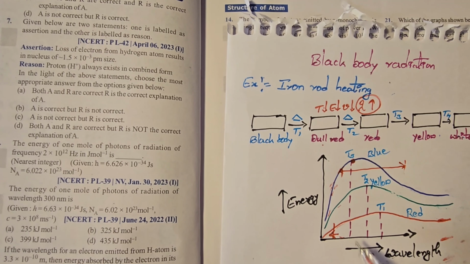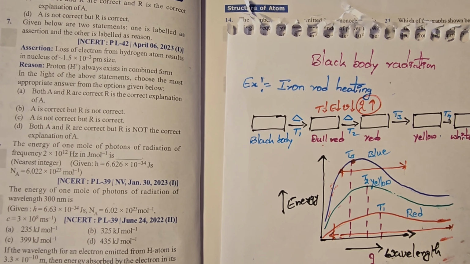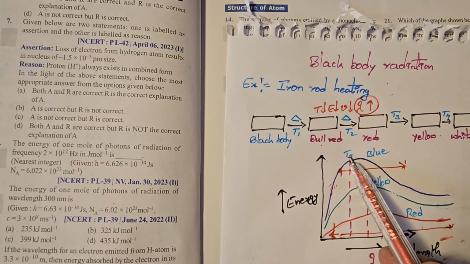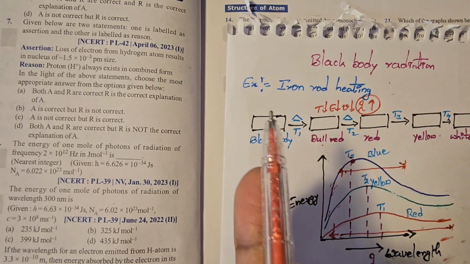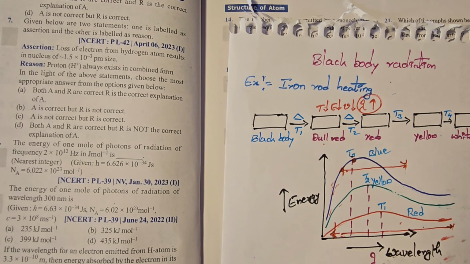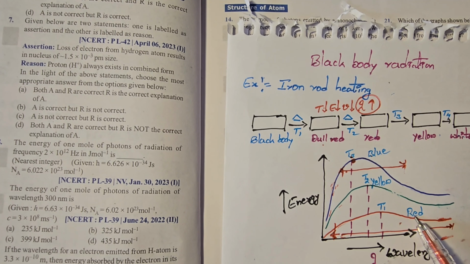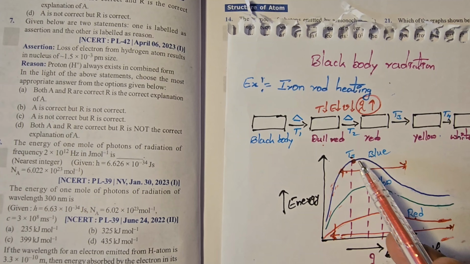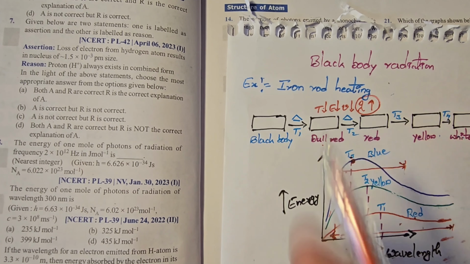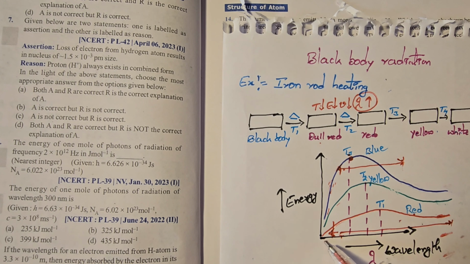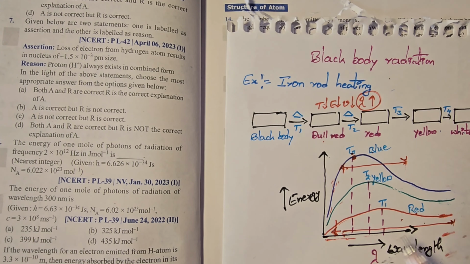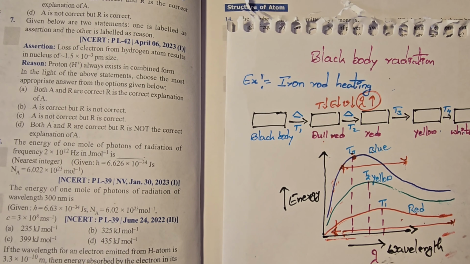Here the wavelength is more. Red color wavelength is more. As temperature increases, the wavelength shifts to shorter wavelength. If temperature is less, the wavelength moves to higher wavelength. That is an important point from the examination point of view. So blue color appears at shorter wavelength. Red color appears at higher wavelength. The blue color peak moves to shorter wavelength. This region is the shorter wavelength. Red color moves to higher wavelength. That is the important point, students.